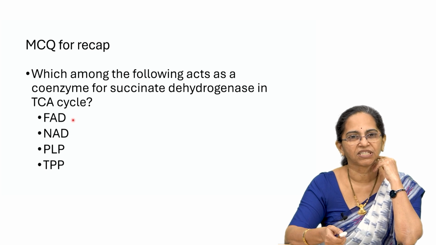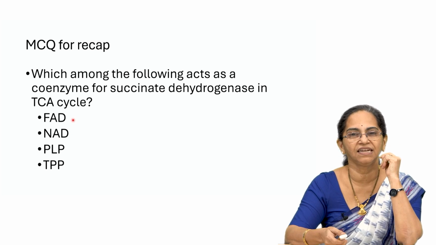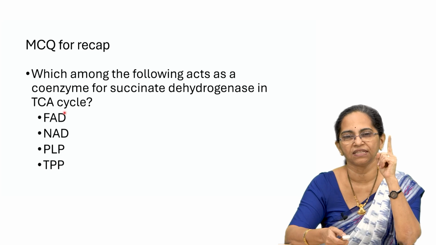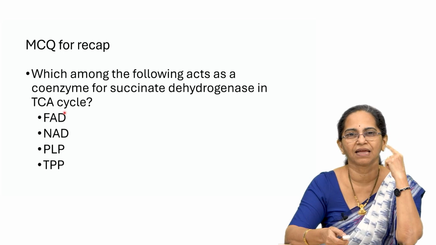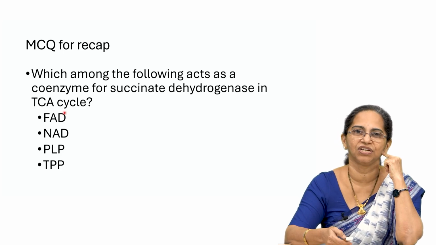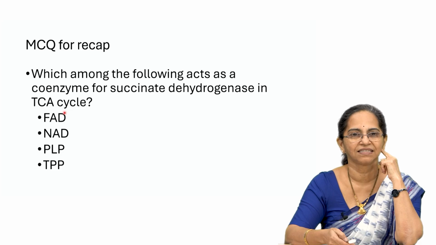Moving on to the next question. Which among the following acts as a coenzyme for succinate dehydrogenase? Succinate dehydrogenase definitely requires the help of a flavin derivative, and that is FAD. So, FAD, the first option, is the right answer for this question. That is, FAD is a coenzyme for the succinate dehydrogenase reaction in the TCA cycle.